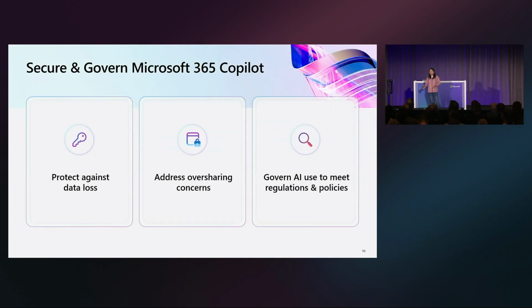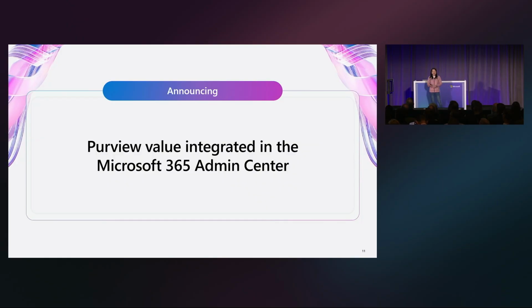When it comes to securing and governing Microsoft 365 Copilot, we heard you want to, number one, protect against data loss. You want to address oversharing concerns. And you want to govern AI to meet regulations and policies. And I'm super excited to announce that these Purview values to help you do all of these things are now integrated in the Microsoft 365 Admin Center.